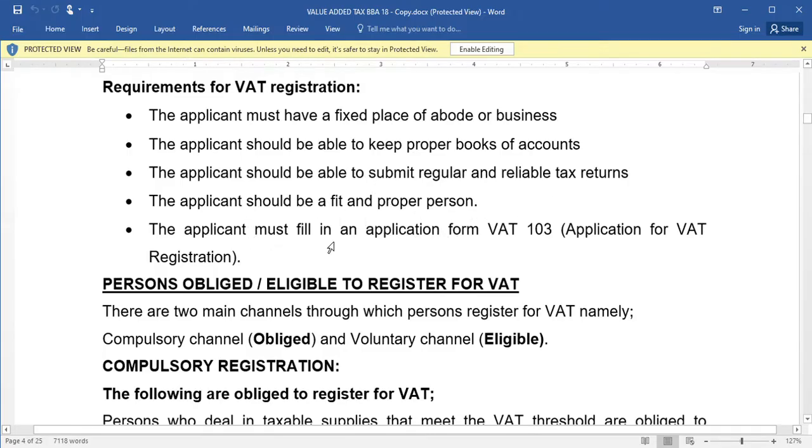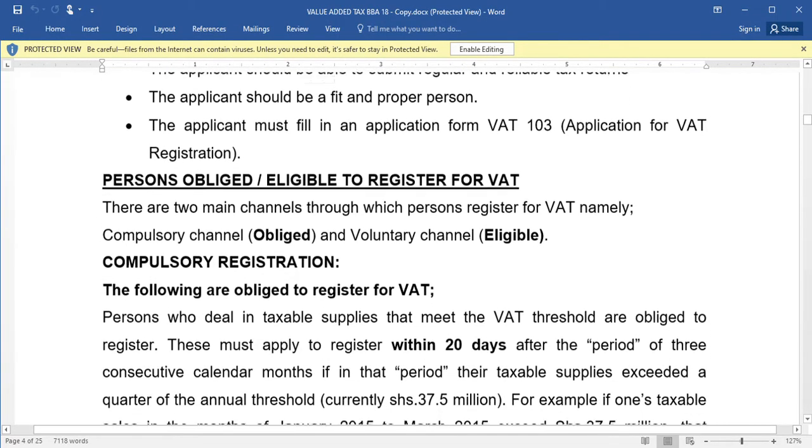The applicant must fill in a VAT application form. So those are the requirements: a fixed place of business, proper books of accounts, regular and reliable returns about the business, being a fit and proper person, and filling in an application form for VAT.